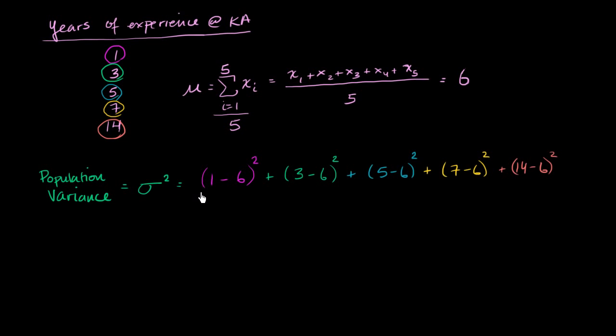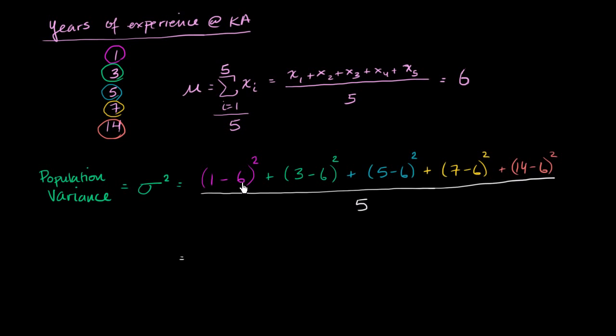And then I'm going to find essentially the mean of these squared distances. So I have 5 squared distances right over here. So let me divide by 5. So what will I get when I make this calculation right over here? Well, let's figure this out.